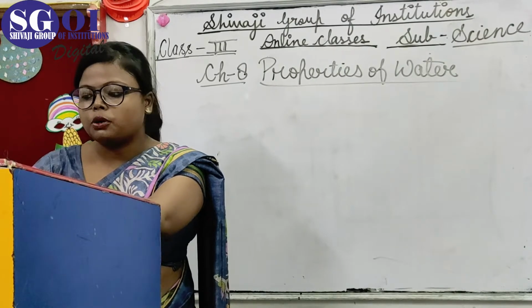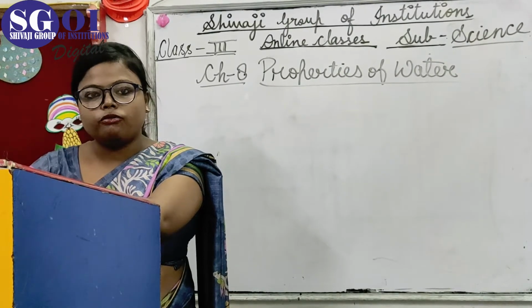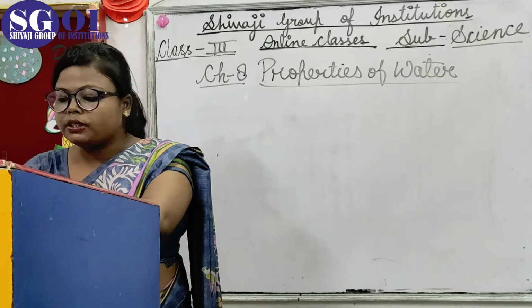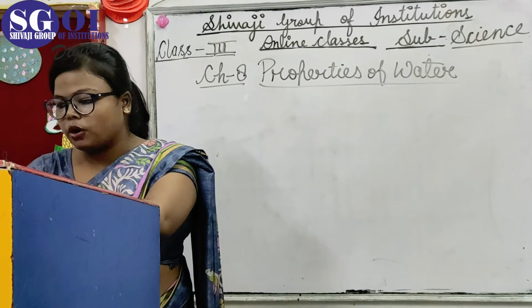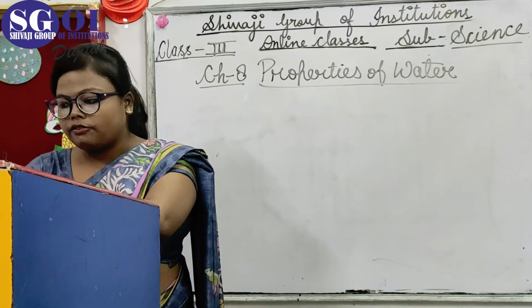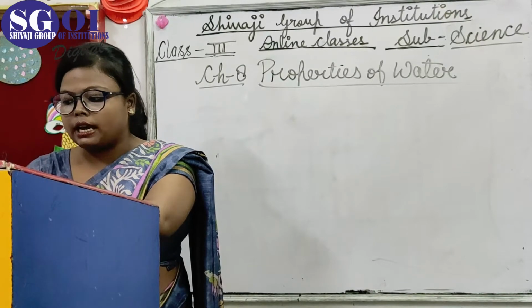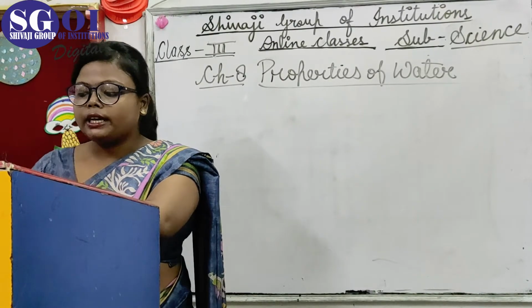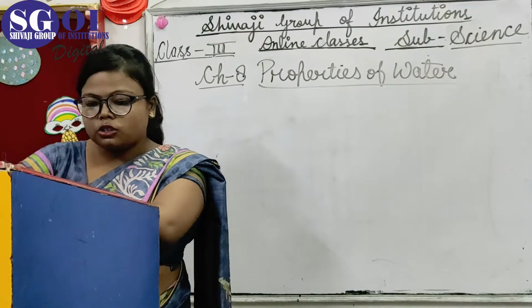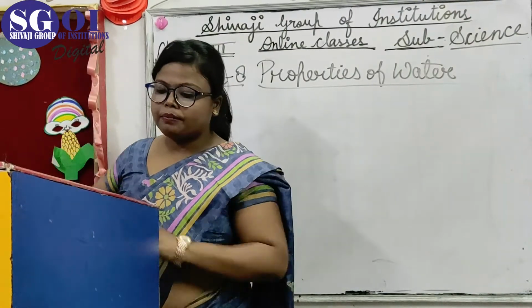Kids, open your science book, chapter 8, properties of water. In properties of water, we are going to read about properties of water, solution, factors that affect making a solution, soluble and insoluble substances, floating and sinking of objects. So kids, open your book, page number 88.